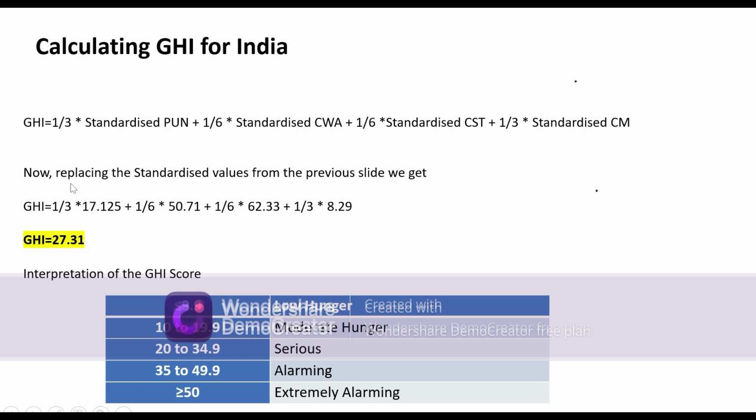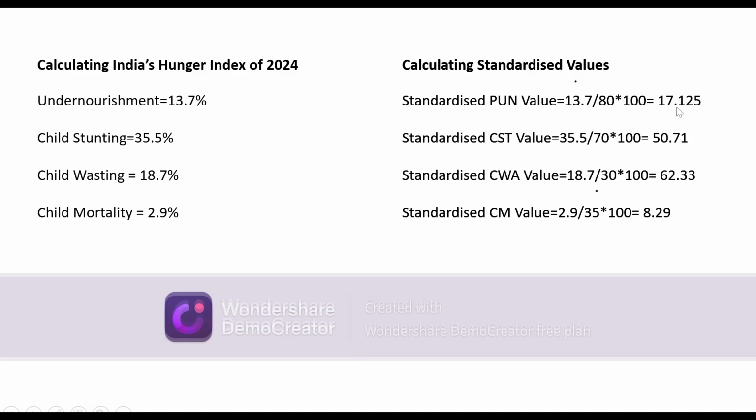So we can replace the standardized values which we have calculated in this formula. For example, GHI is equal to 1 by 3 multiplied by 17.125, which is the standardized PUN value.